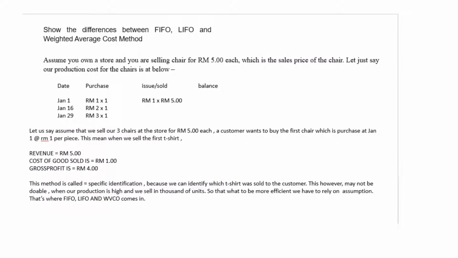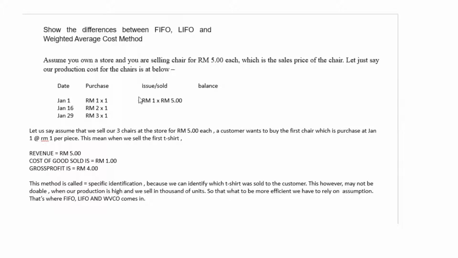Show the difference between FIFO, LIFO, and weighted average cost method. Now, assume you own a store and you're selling a chair for $5 each. Let's say our production cost of the chair is as follows: January 1 purchase at $1, January 6 purchase of one unit at $2, and January 29 at $3. Now the issue sold at $5.